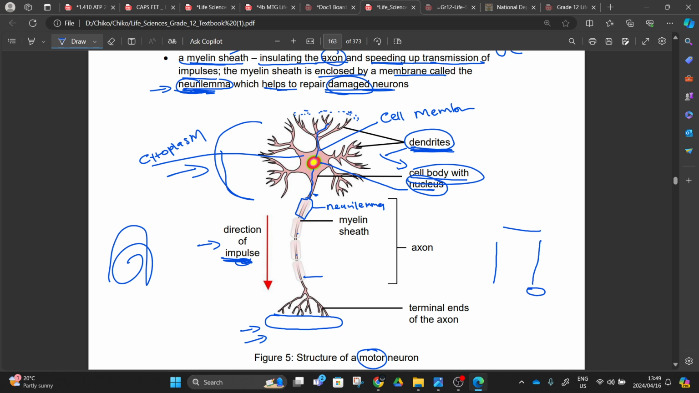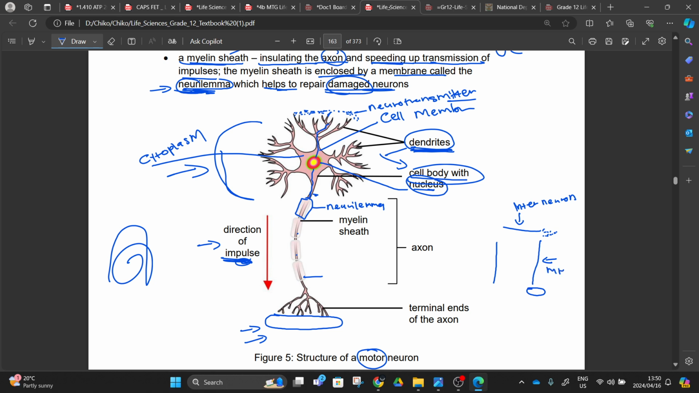So let's move on. The impulse is picked up as it was transmitted as a neurotransmitter, right? Being transmitted from what? From an interneuron. We talked about this interneuron. This will be the interneuron removing the neurotransmitter, taking out the neurotransmitters. These neurotransmitters are going to be picked up by our motor neuron.